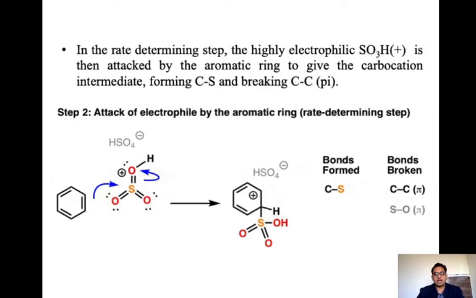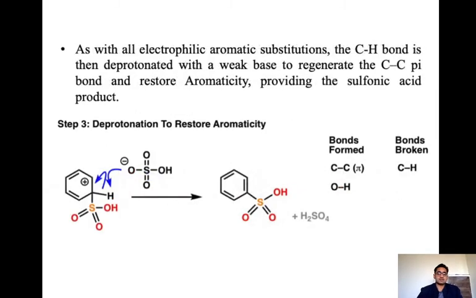Carbon-sulfur bond formation takes place, and the carbocation is also formed because the attack takes place by the pi bond. When the pi bond attacks, the electrons are used for the formation of the carbon-sulfur bond. So the adjacent carbon carries the positive charge, and we have to stabilize that. In the next step, deprotonation takes place to restore the aromaticity.